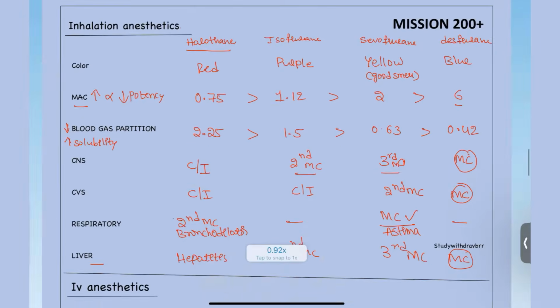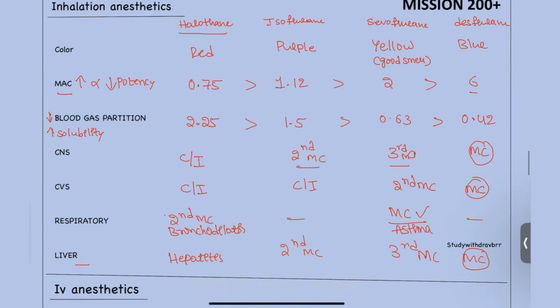All right. Next, to revise: isoflurane is best used for CNS patients and liver disease. Sevoflurane is best used for pediatric patients, and for cardiac, respiratory and all the systemic diseases. Sevoflurane is the best drug. Desflurane is also best for everything except the respiratory system. Remaining, hepatitis is most commonly associated with halothane.